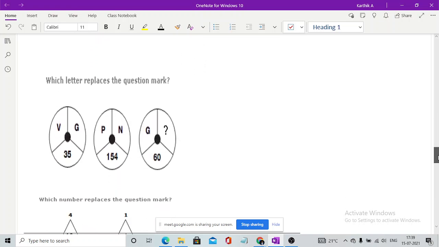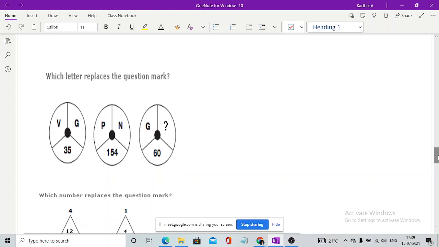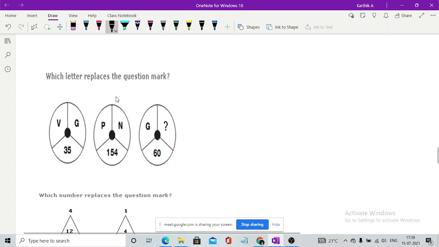Which letter replaces the question mark? This is quite the opposite of the previous one, but you need something which would relate these things. It is quite simple as well. We have two letters and one number here. So the thing is, you guys should relate those things. How can you relate this? Anyone with the answers?